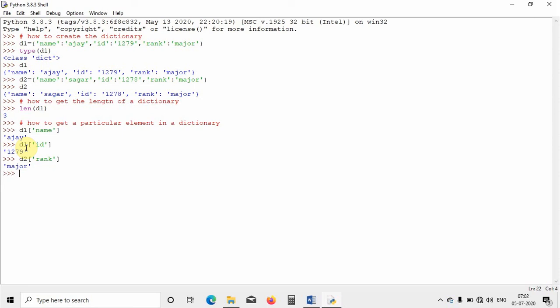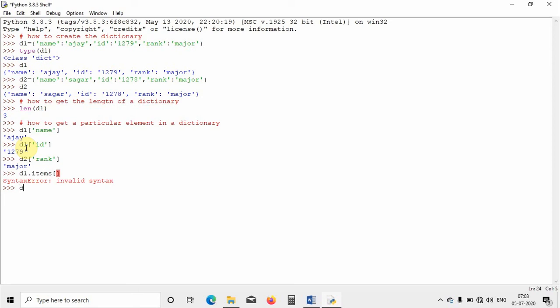Then if I want to get all the items of a dictionary, not one by one but everything at a time, how can I do that? That is also possible. You just have to write d1 dot items, and in brackets write like this and hit enter. Oops, it is showing me a syntax error.